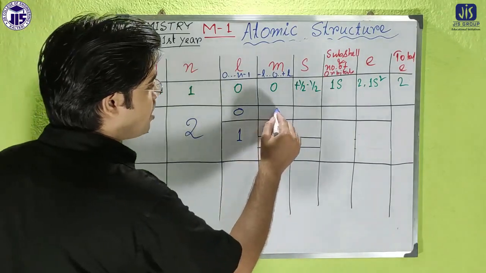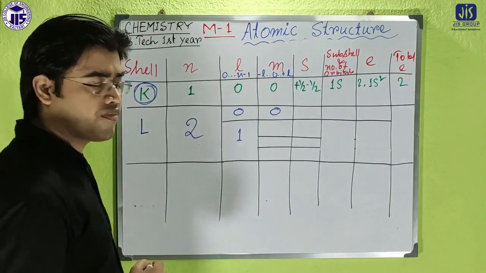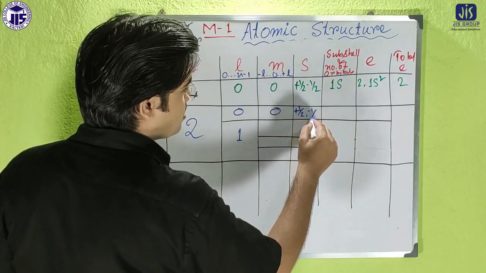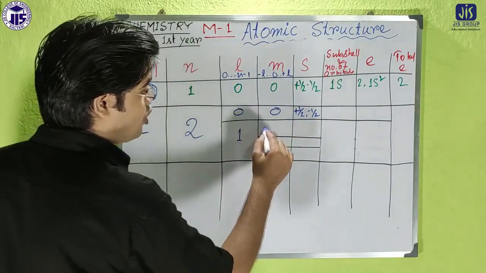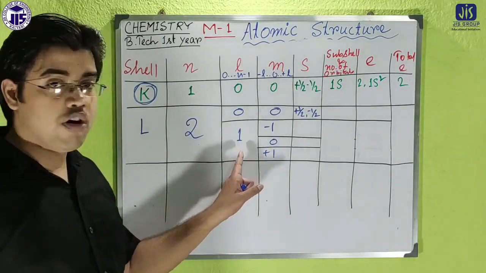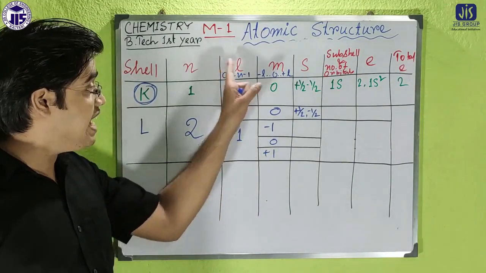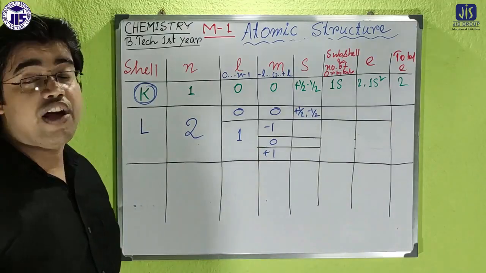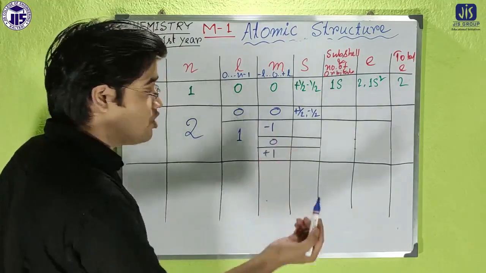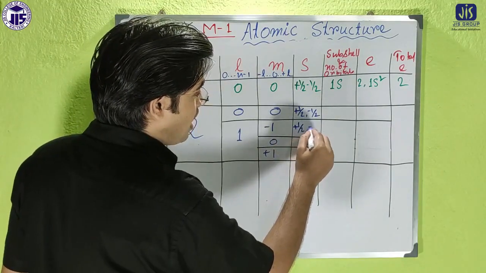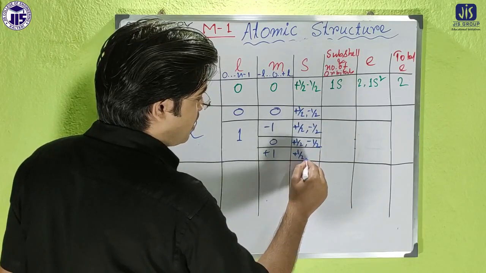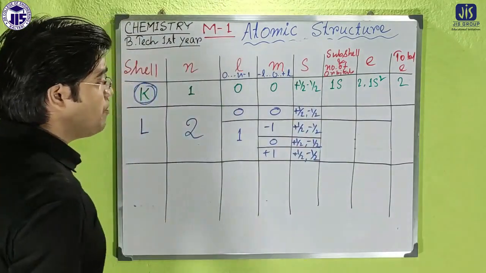Then for l equal to 0, m will be 0, no problem. If it is 0, then there will be two values, plus or minus. But for l equal to 1, it will be minus 1, 0 and plus 1, because for a particular value of l, the values of m go from minus l to plus l, so minus 1 to plus 1, including 0. Then in each and every case, plus up and minus up.